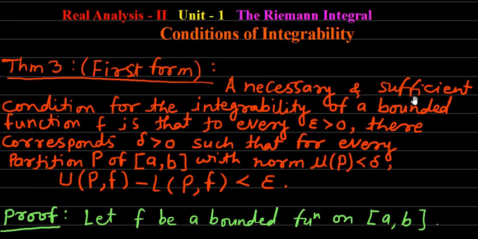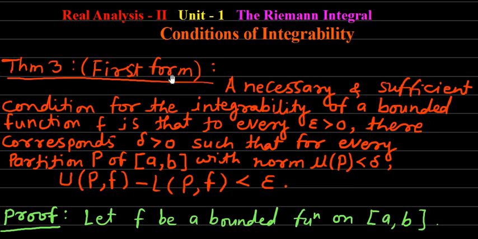The statement of theorem number 3 was that a necessary and sufficient condition for the integrability of a bounded function f is that to every epsilon greater than 0, there corresponds a delta greater than 0, such that for every partition P of the closed interval a to b with norm mu of P less than delta, upper sum minus lower sum is less than epsilon.